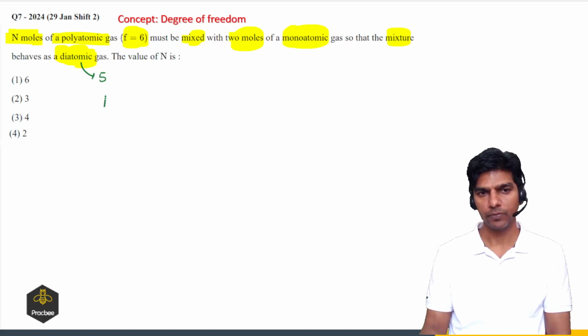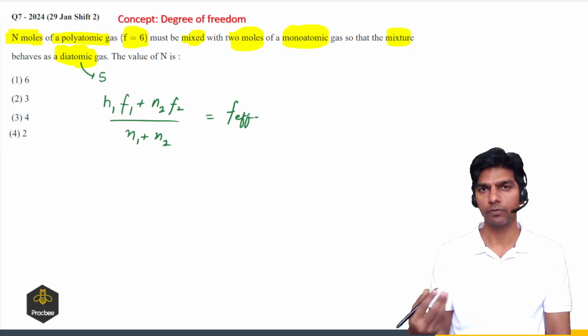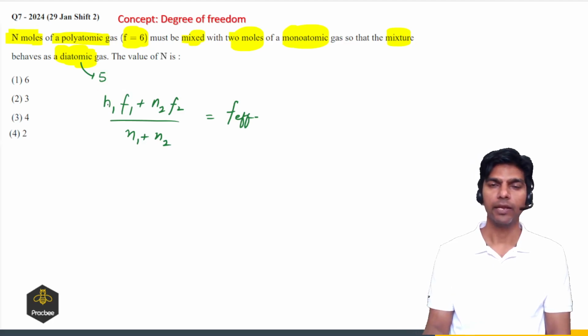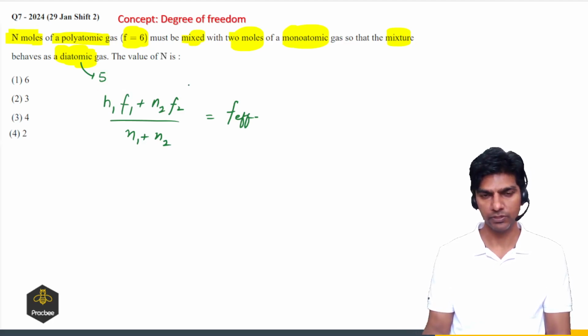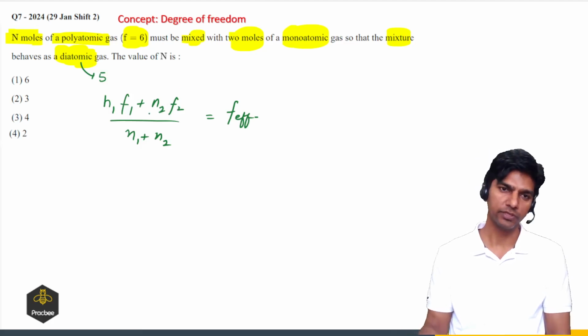So it will be (N1 F1 + N2 F2) divided by (N1 + N2). That will be the effective degree of freedom, or degree of freedom of the mixture, where N1 is the number of moles of the first gas, N2 is the number of moles of the second gas, F1 is the degree of freedom for the first gas, F2 is the degree of freedom for the second gas.